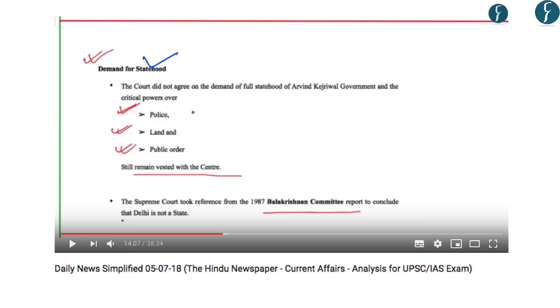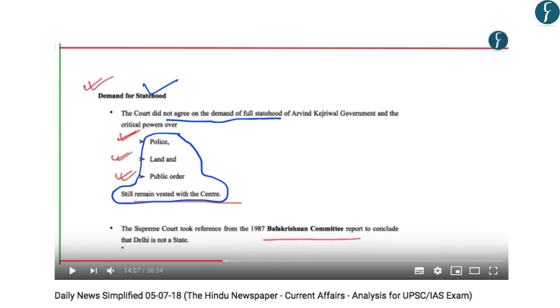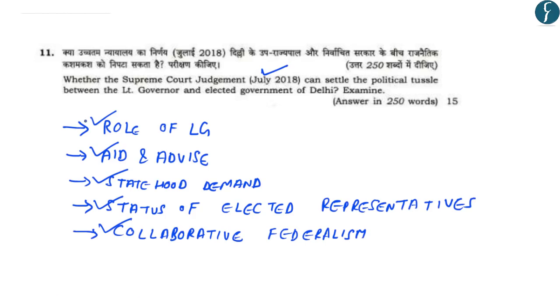And the Supreme Court in this regard did not agree with the demand of full statehood which was demanded by the government of Delhi. Thus, it means that critical powers like police, land and public order still remain vested with the centre. Further, the Supreme Court took reference of the 1987 Balakrishnan Committee and concluded that Delhi is not a state. So simply the Supreme Court has clarified and given directions on various contentious issues and directed the centre and state to work in a collaborative manner. However, it has not accepted the demand of full statehood for Delhi.